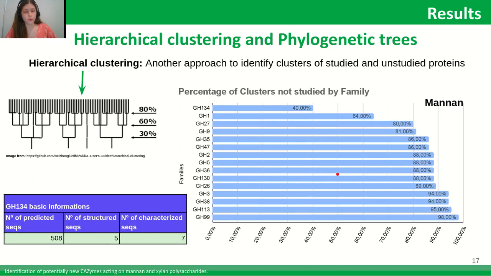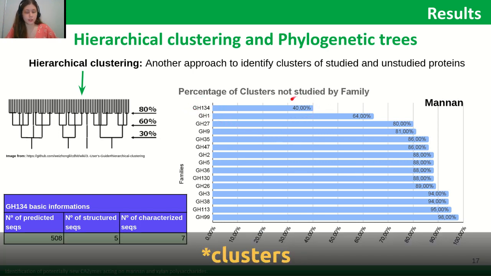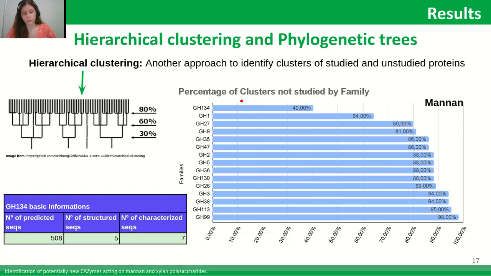And the same scenario was found for mannan, except for GH134, which has 40% of the clades not studied. For this family of interest, we have 508 predicted sequences, and 5 and 7 sequences with structure and function information respectively.